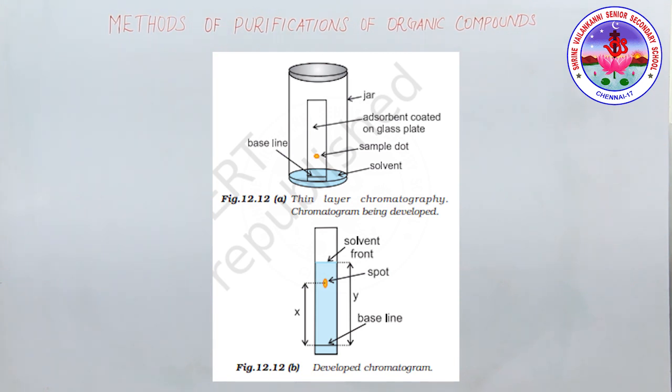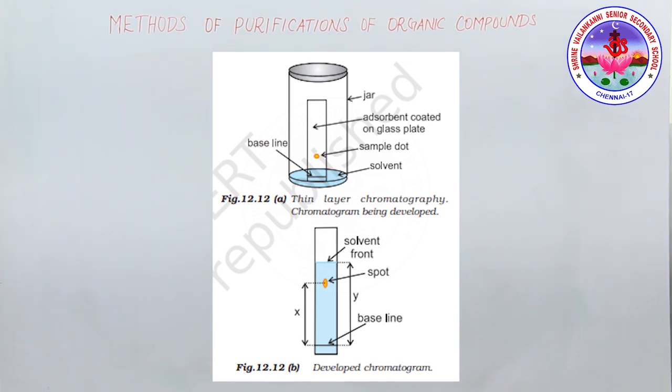The solution of the mixture to be separated is applied as a small spot about 2 cm above one end of the TLC plate. The glass plate is then placed in a closed jar containing eluent. So this eluent rises up the plate. You can see the diagram, thin layer chromatography being developed. Then next is a developed chromatogram. Here the components of the mixture move up along with the eluent to different distances depending on their degrees of adsorption, and separation takes place.